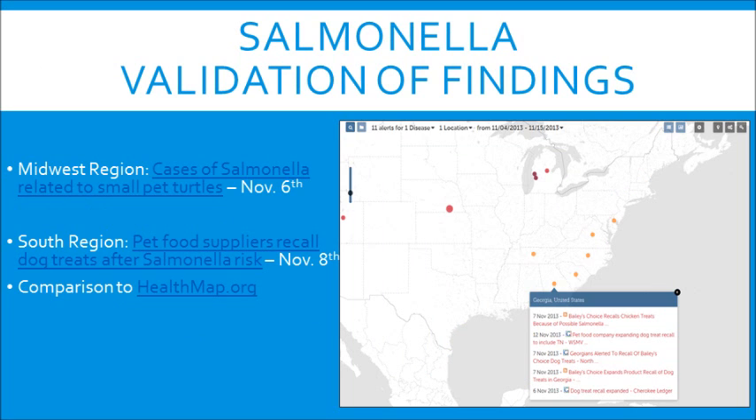We also used healthmap.org, which is a really cool website that shows you all of the outbreaks. You can type in different diseases and search those, and it'll bring up all of the articles that they have that are related to that disease if there was an outbreak.